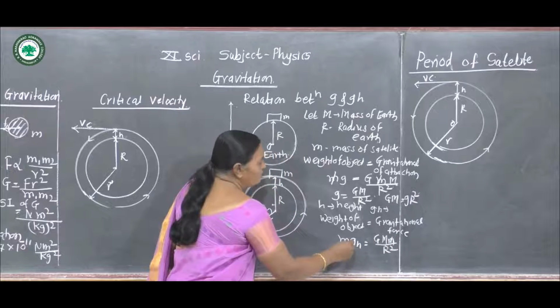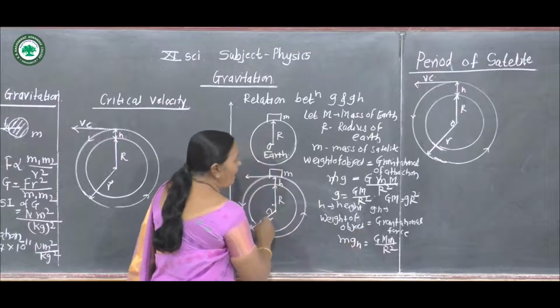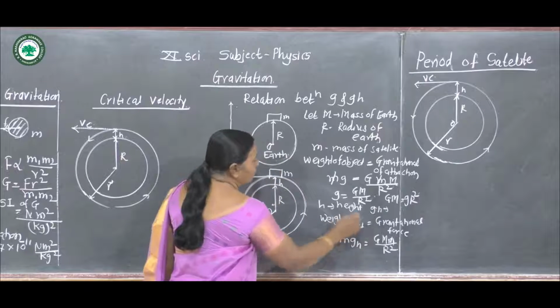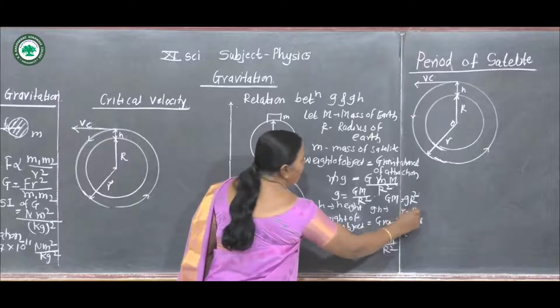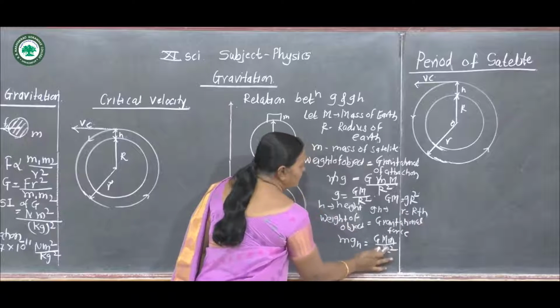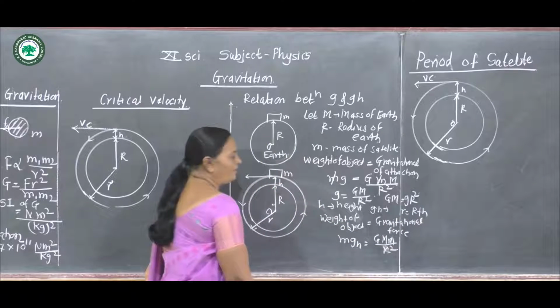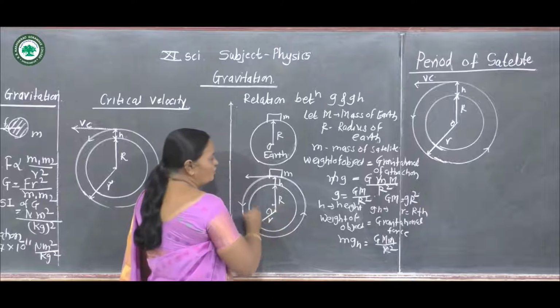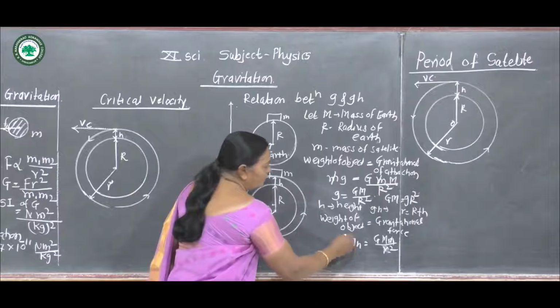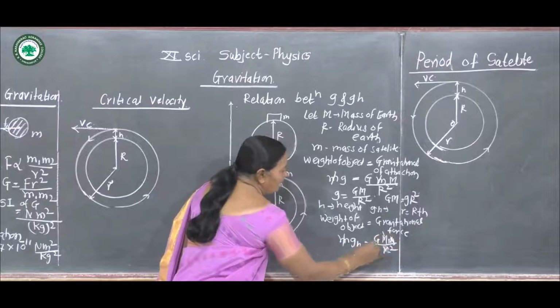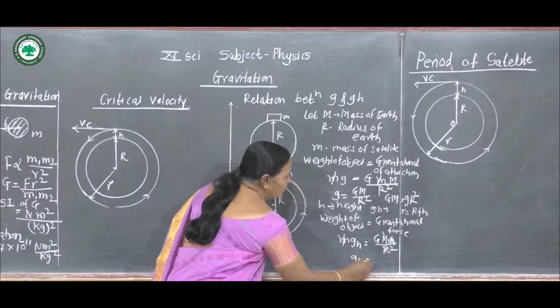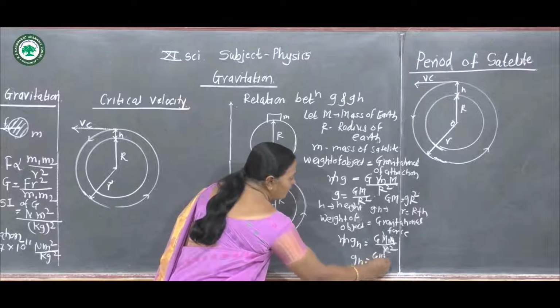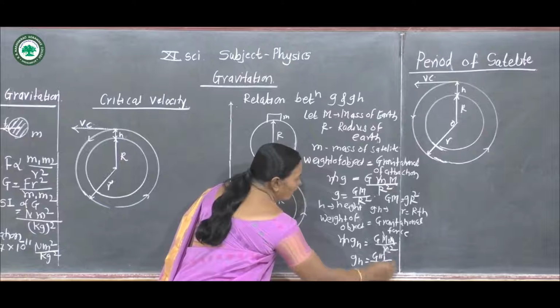Here r is equal to R plus h. We can substitute the value of r, that is the radius of this circular orbit, and m gets cancelled. gh is equal to GM divided by r square.